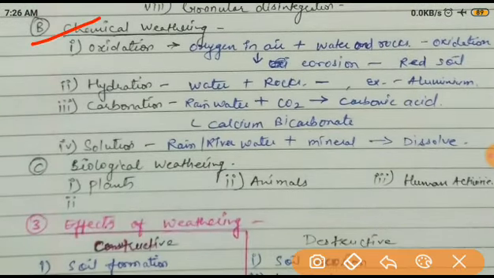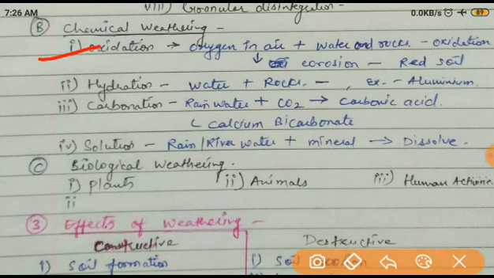Okay, now come to the chemical weathering. In the chemical weathering, basically there are four factors: oxidation, hydration, carbonation, and solution. Now, one more thing, whenever you study, don't focus only on your particular subject. Because if you are studying geography, it does not mean you have to think only about geography, because geography is also related with other subjects. So just like here, it is a chemistry part. So you can also use your chemistry knowledge to write the answer here. Okay, so it is easy to write.